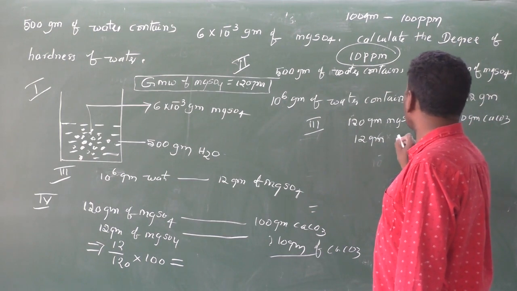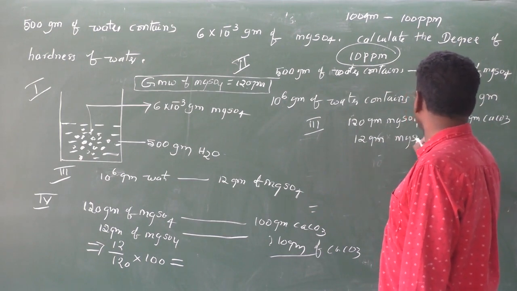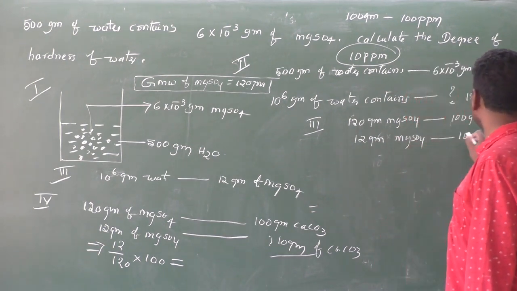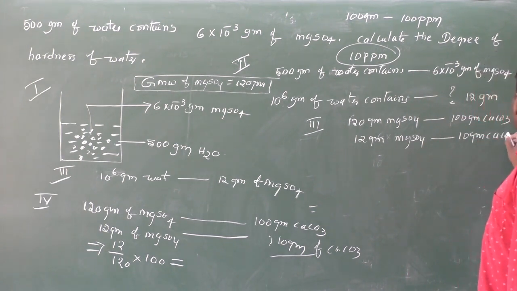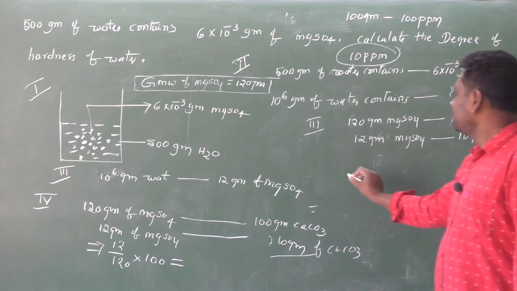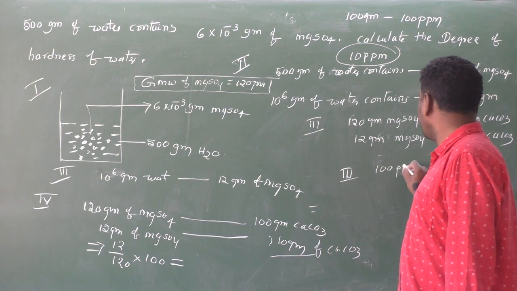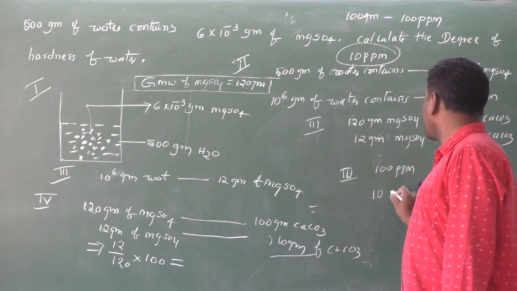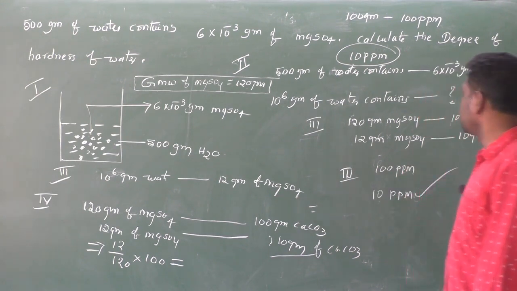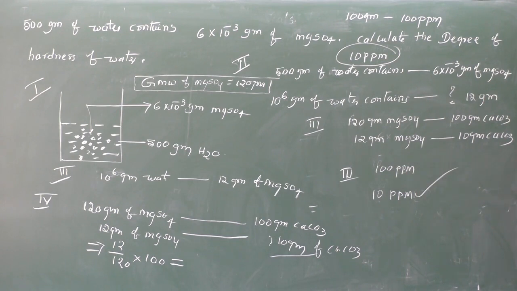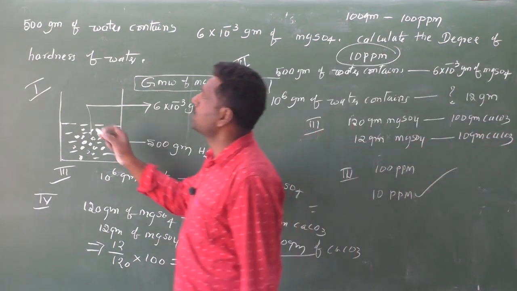Therefore, 12 grams of MgSO4 is equal to how many grams? 10 grams of CaCO3. 100 grams means 100 ppm. Therefore, 10 grams means 10 ppm. This is the answer.